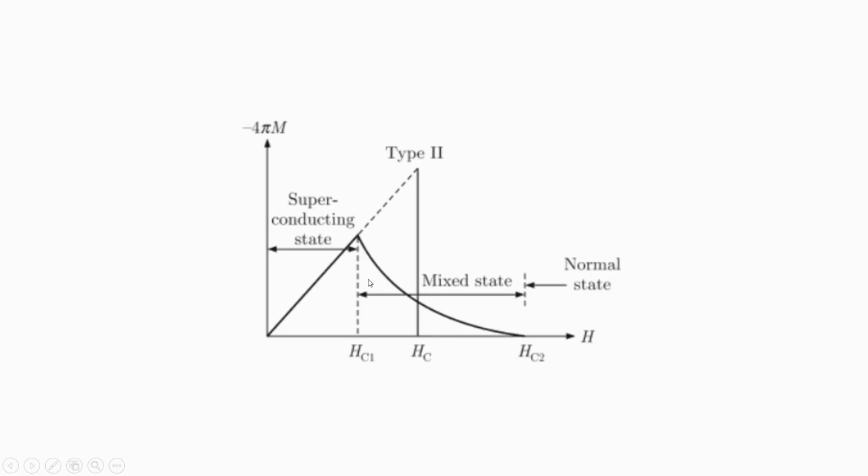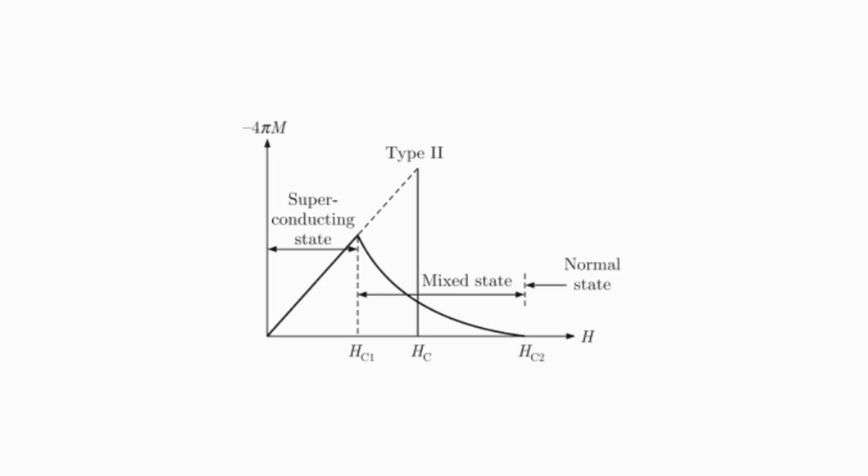But between Hc1 and Hc2, this is a mixed state. Mixed state means a mixture of the normal state and the superconducting state. Remember once again, for a type 2 superconductor, the superconducting state exists only up to Hc1. Between Hc1 and Hc2, it is the mixed state, where both superconducting and normal states coexist, and above Hc2 it becomes a normal state. That means the magnetization becomes completely zero, or the material is no more superconducting.